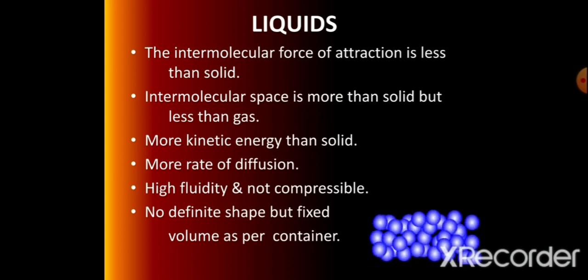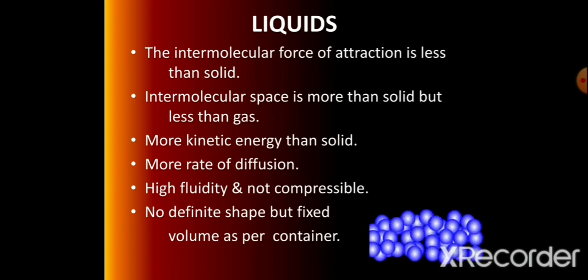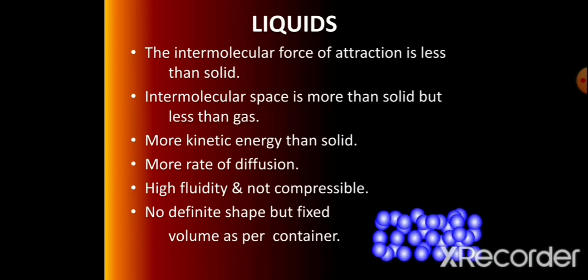Liquid molecules easily flow. That property is called fluidity. Any small-sized particle can easily occupy the intermolecular space between the particles. So the rate of diffusion is more than solid but less than gas. Liquid molecules do not have fixed shape and size, but have fixed volume. They take the volume as per the container's shape and size. We are unable to compress the liquid.